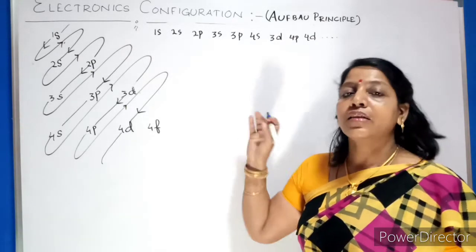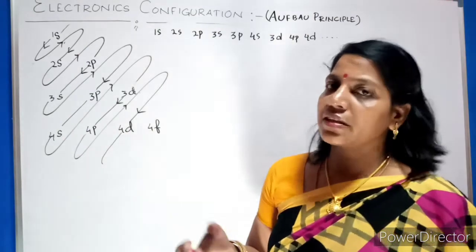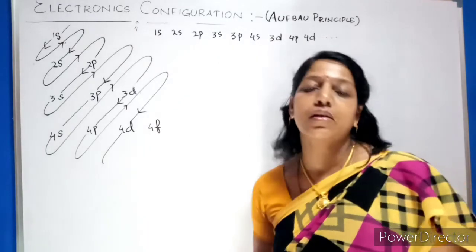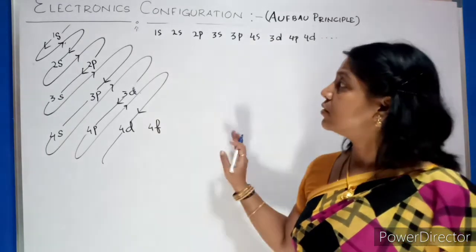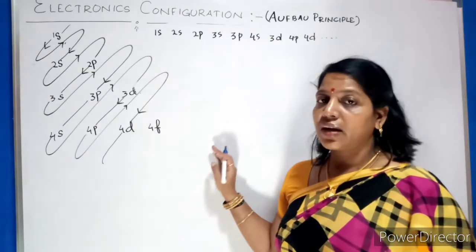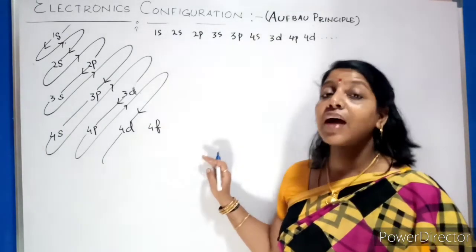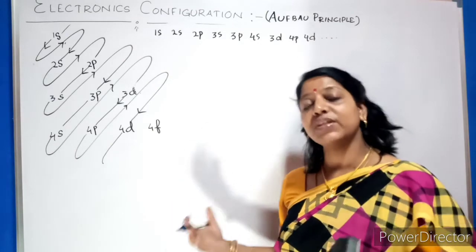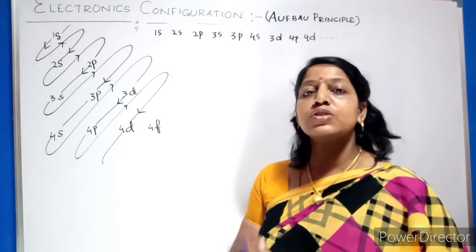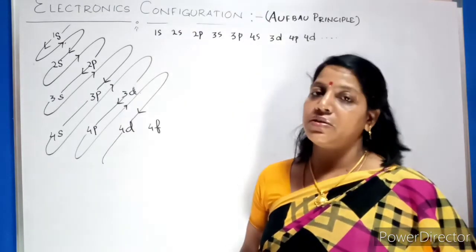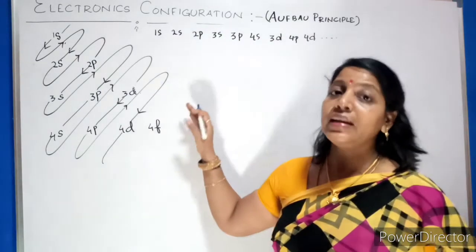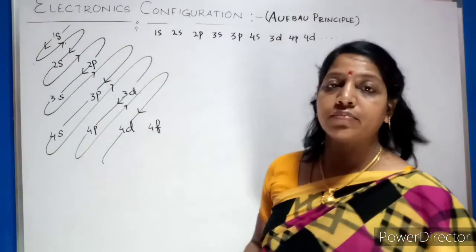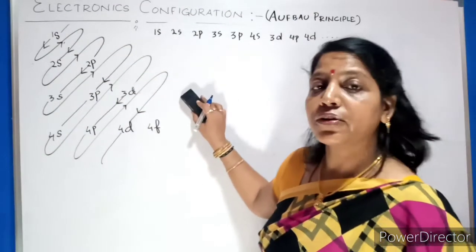What it states is that the electronic configuration of atoms, or the electrons, are arranged in their orbitals in increasing order of their energies. In which state? In the ground state, because there is another state called the excited state. In the excited state you give some extra energy so that the electrons come out from their original orbital. It is not applicable there; it is applicable in the ground state. So this is the configuration you get from this diagram. Clear? Now let us start writing for elements.